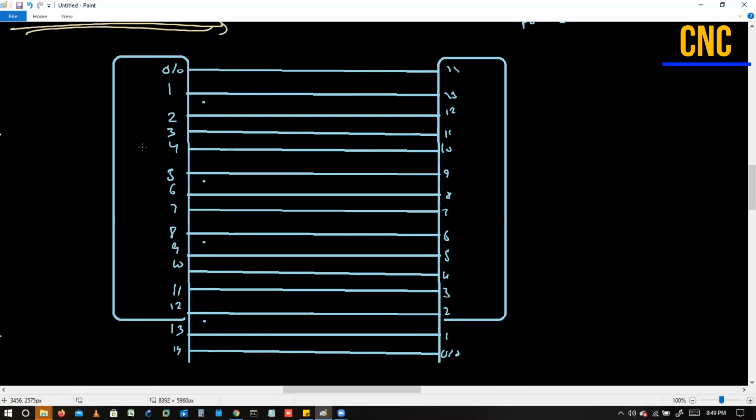So this will have a base MAC address. Let's suppose this has base MAC address A, and this has base MAC address B. Now we have to verify these things. Which interface will be DP? Which interface will be active? Which interface will be passive? And which switch will take the decision? So first of all, maybe switch A or maybe switch B will take the decision.